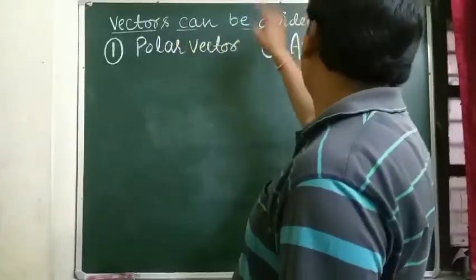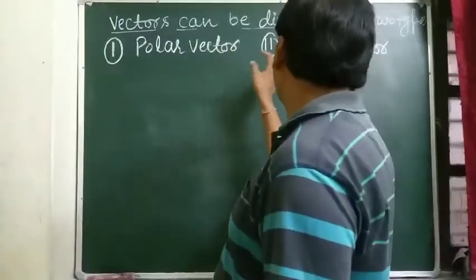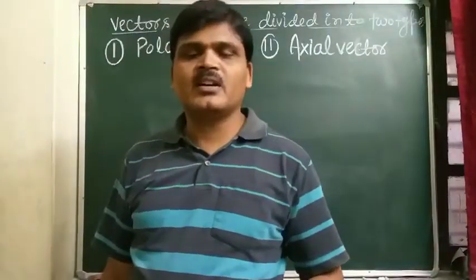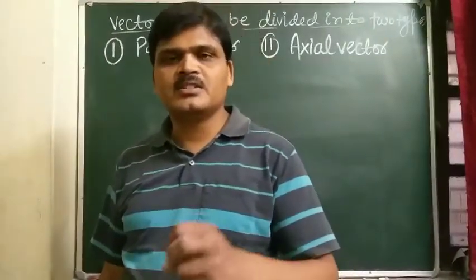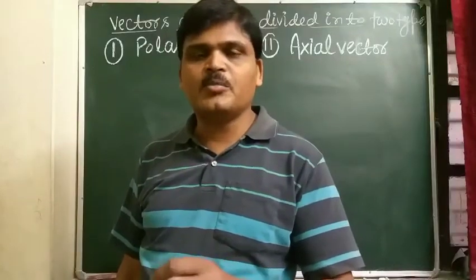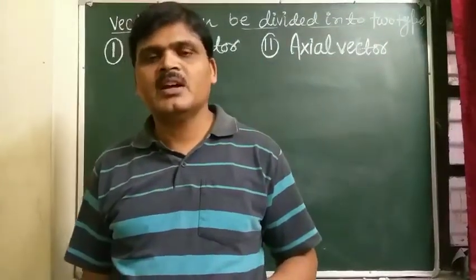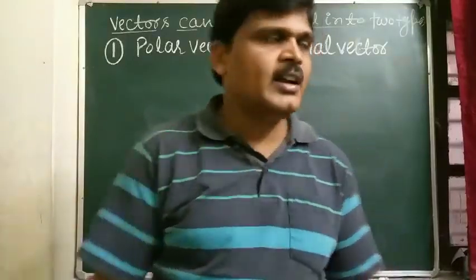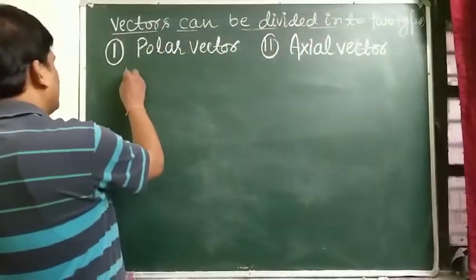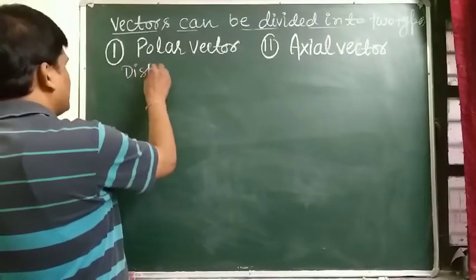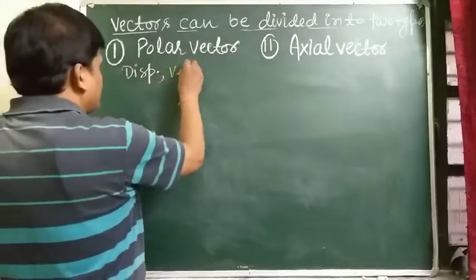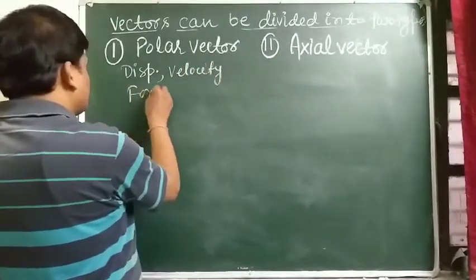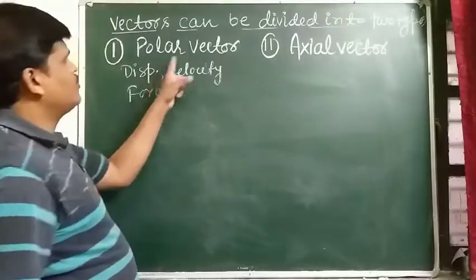Vectors can be divided into two types, polar vector and axial vector. So what is a polar vector? Polar vectors are those vectors which have a starting point or a point of application and act along the direction of motion of a body. Examples of polar vectors are displacement vector, velocity vector, and force.